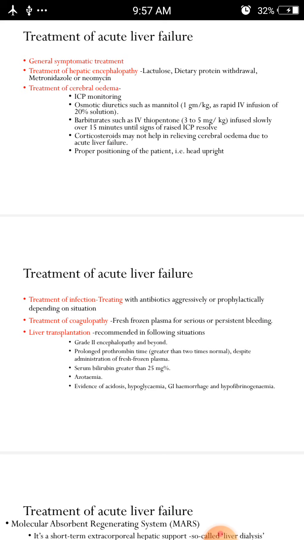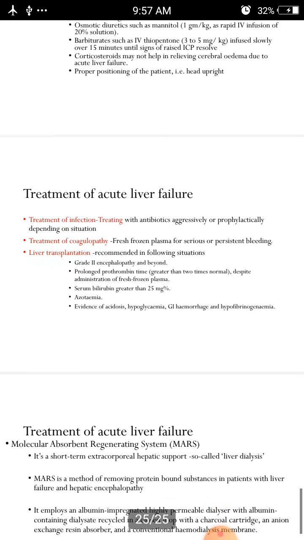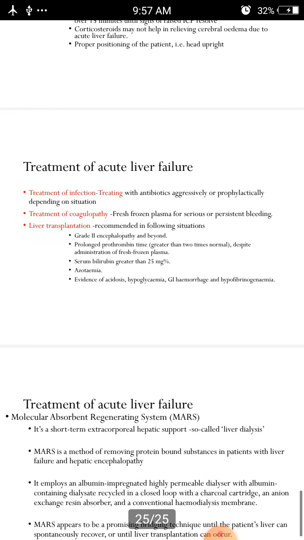And treatment of acute liver failure also includes treatment of infection by antibiotics, and treatment of coagulopathy by fresh frozen plasma for serious or persistent bleeding. And liver transplantation is recommended only in the following situations: grade 2 encephalopathy or beyond, and prolonged prothrombin time despite administration of fresh frozen plasma, and serum bilirubin greater than 25 mg%, and azotemia, evidence of acidosis, hypoglycemia, GI hemorrhage, and hypofibrinogenemia.